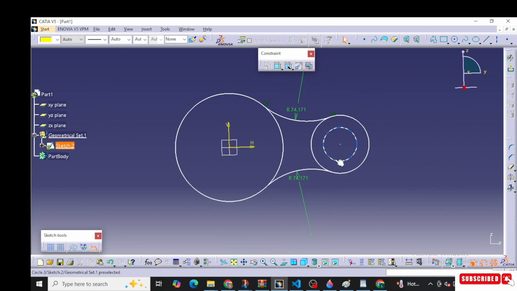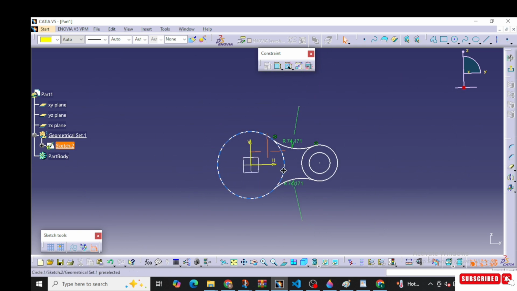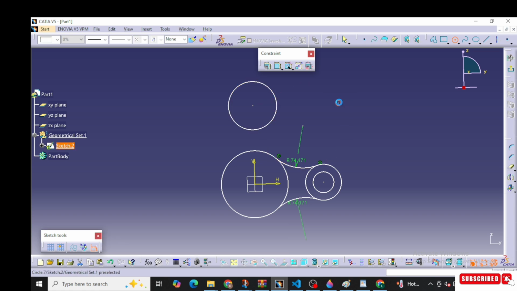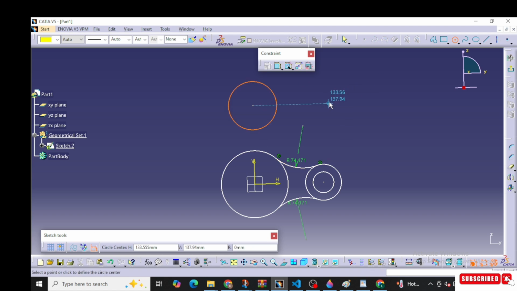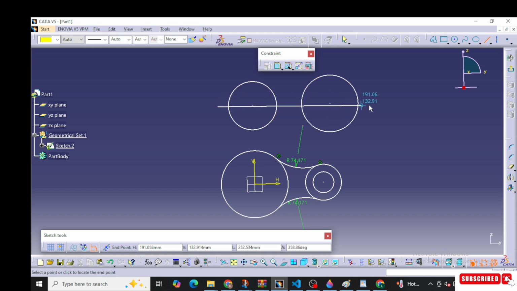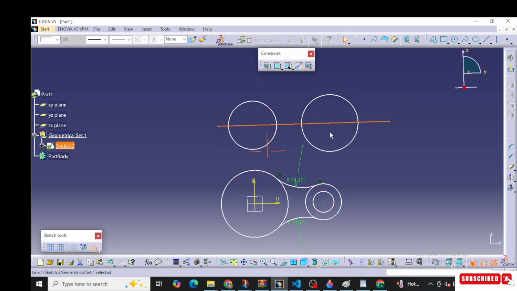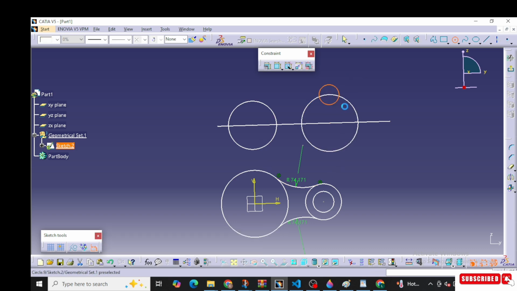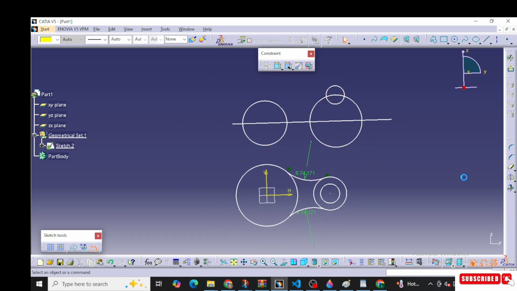The second one is symmetry, so I will let you know how to use the symmetry command. Take a line here, one line, and again I'm going to take one line here. I'm going to delete this one, and again I'm creating a line like this, and one line I'm going to create here in the center, and I'm taking one circle here. Now I will use the symmetry command.